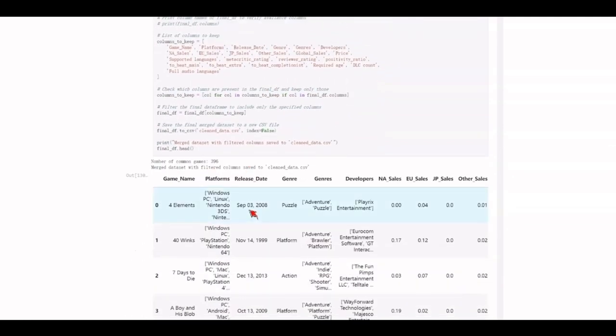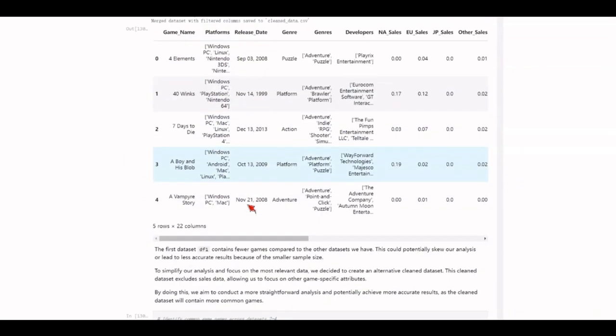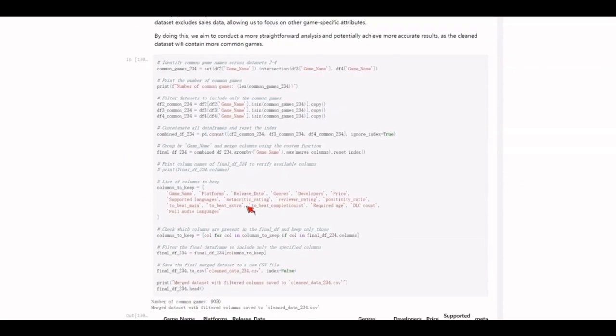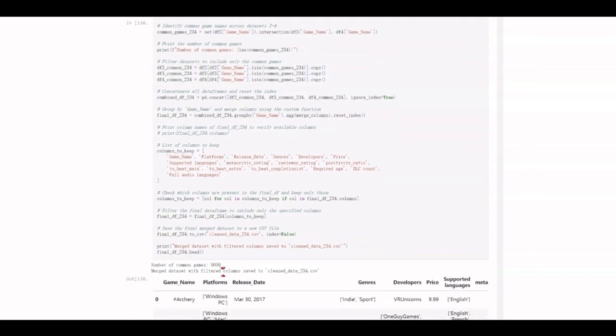The first clean dataset only contains 396 games, because the first dataset is about game sales, and the number of games is limited compared to other datasets. So we took another approach, which is only processing datasets 2 to 4. And now we have 9,050 games, which is useful for our further analysis.